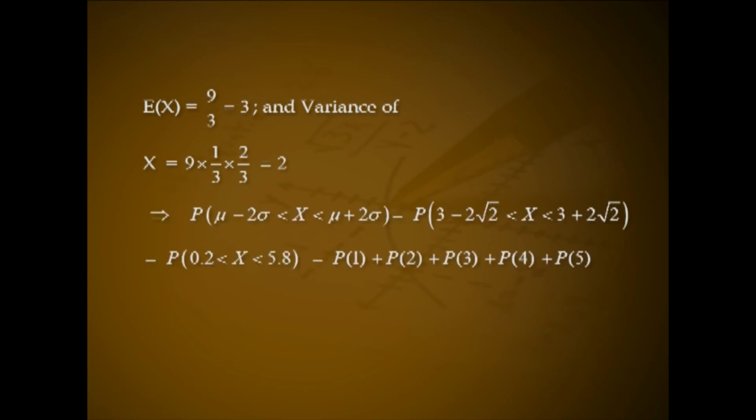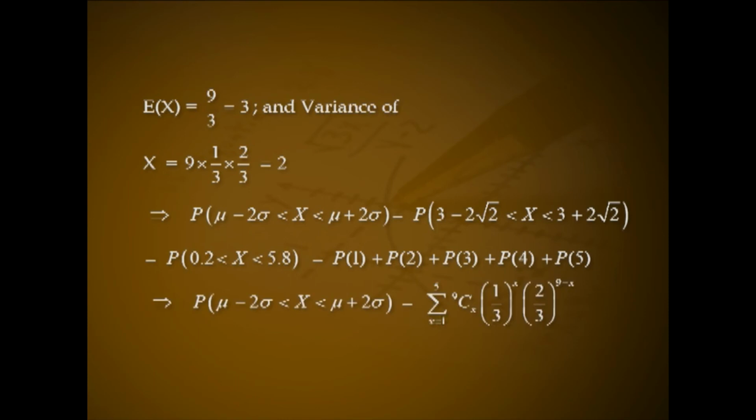This implies probability of mu minus 2 sigma less than X less than mu plus 2 sigma equal to probability of 3 minus 2 into root 2 less than X less than 3 plus 2 into root 2. That is probability of 0.2 less than X less than 5.8. That is P of 1 plus P of 2 plus P of 3 plus P of 4 plus P of 5. This implies probability of mu minus 2 sigma less than X less than mu plus 2 sigma equal to summation x from 1 to 5 of 9Cx (1 by 3) raised to x into (2 by 3) raised to 9 minus x.